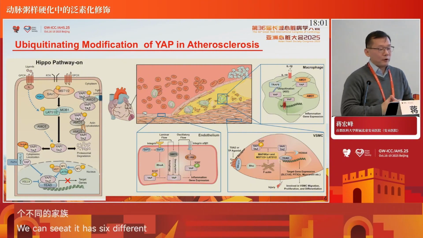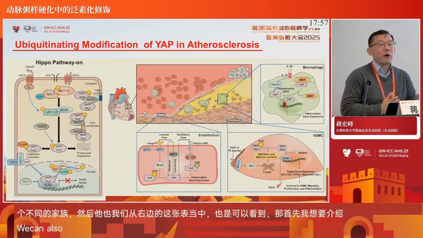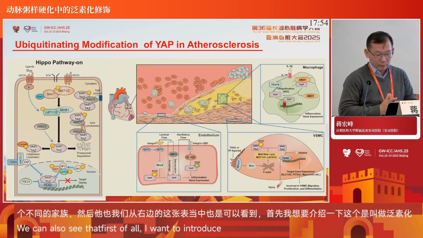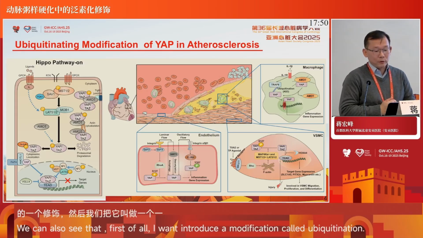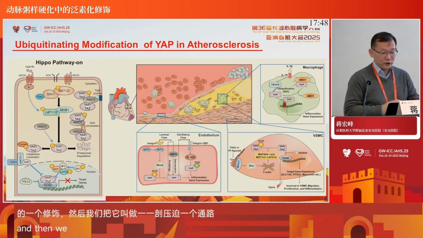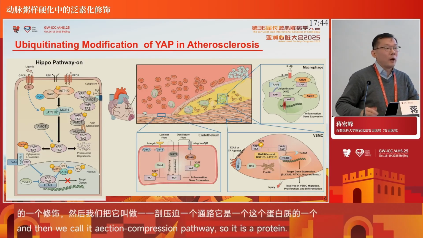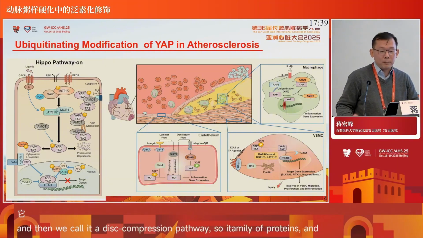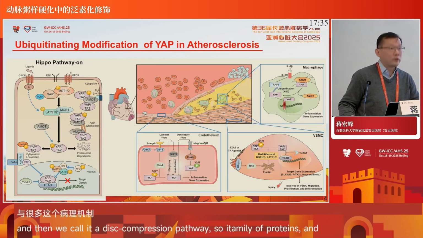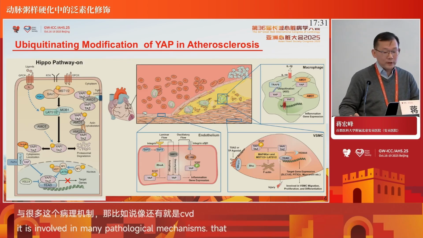First of all, let me introduce ubiquitination in coronary heart disease, focusing on the Hippo-YAP pathway. The Hippo pathway is also a conserved protein family and controls cell and tissue size and differentiation. So it's involved in a lot of physiological and pathophysiological functions, like organ development, including cardiovascular development and hypertrophy, apoptosis, autophagy and others.